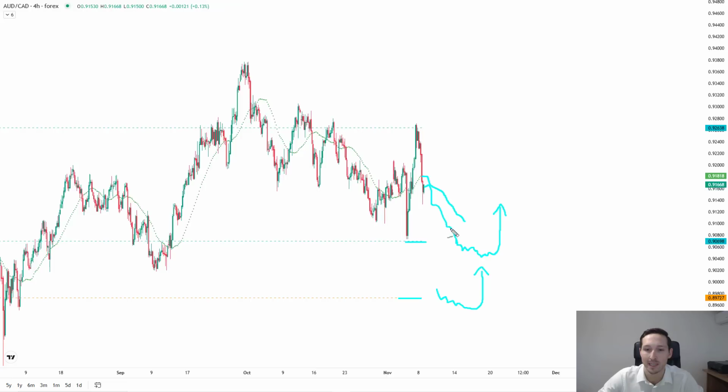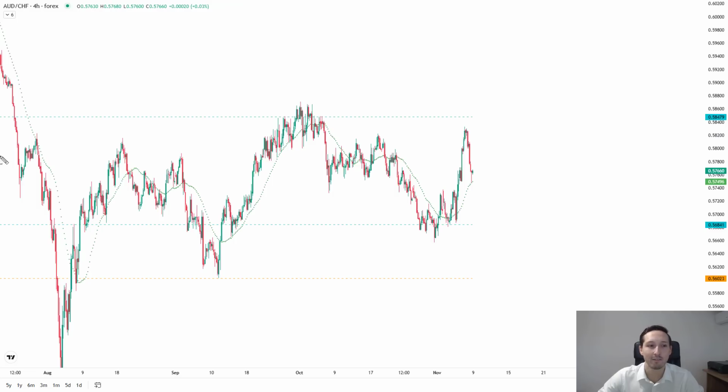And then, of course, before taking out the lower bound, you get momentum to the upside. The moving average tracks back around like this, and then you get that kind of bull flag setup into, in this case, the upper bound at the 0.9263. And also, you have a nice prior high over here as well for confluence.